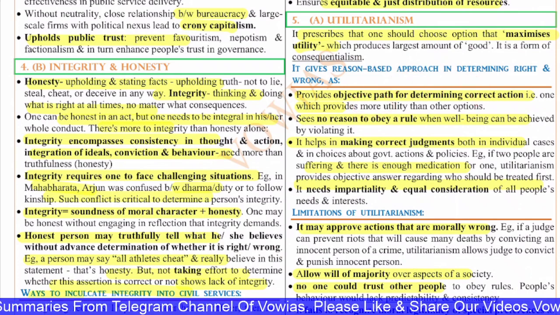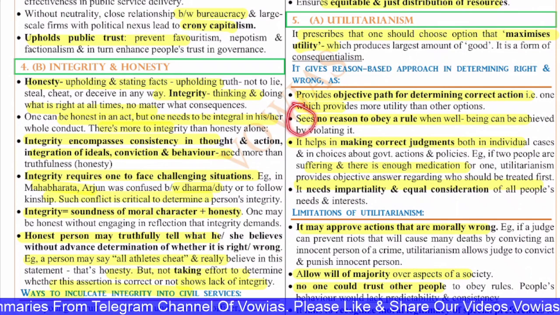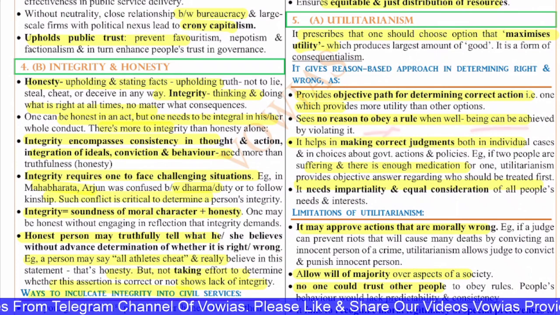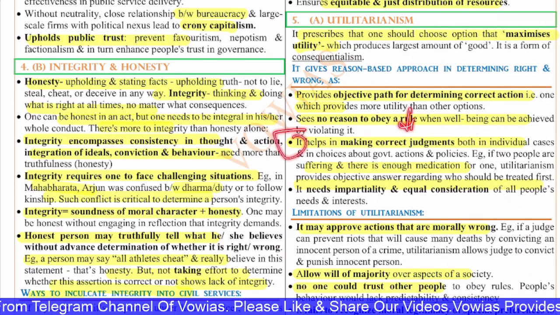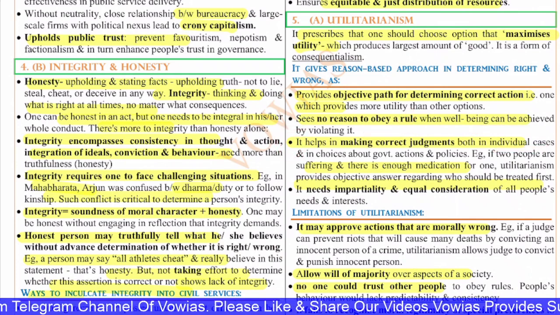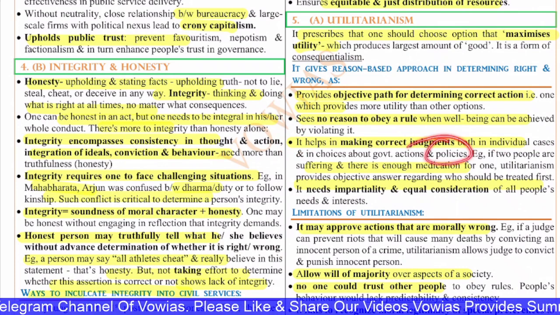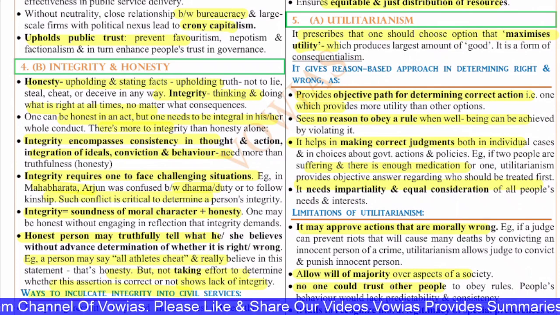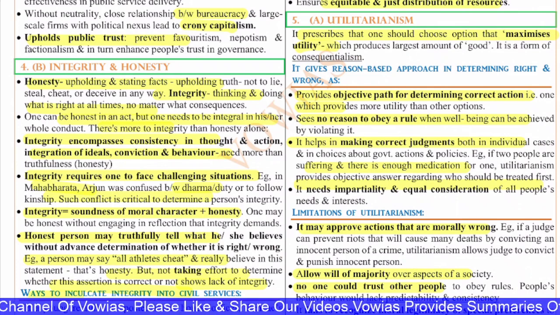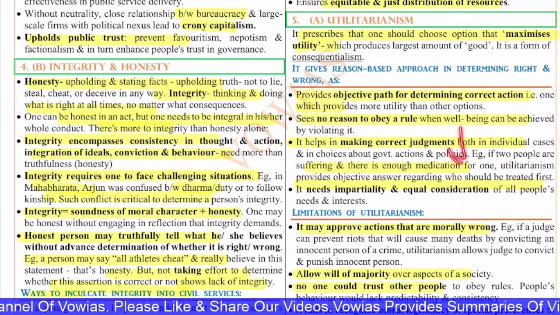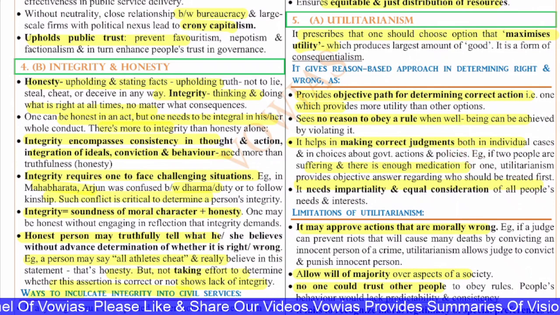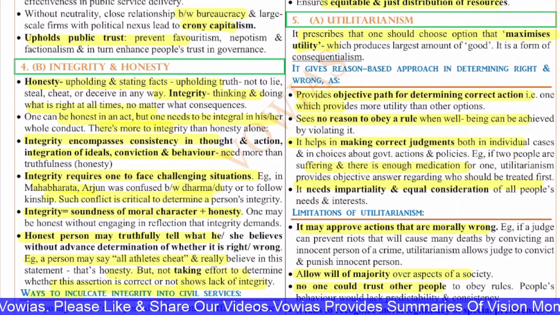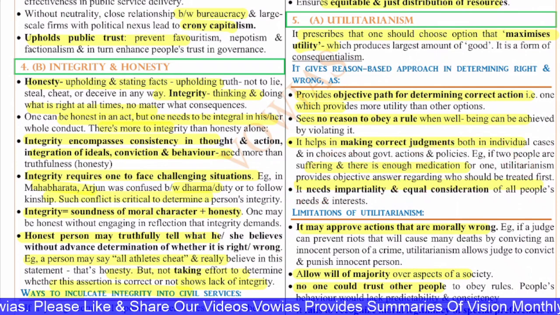Robin Hood is a classic example for this. It sees no reason to obey a rule when well-being can be achieved by violating it. It helps in making correct judgments both in individual cases and in choices about government actions and policies. Example, if two people are suffering and there is enough medication for one, then utilitarianism provides the answer on who should be treated first. So these kinds of dilemmas can be overcome, and it needs impartiality and equal consideration of all people's needs and interests.